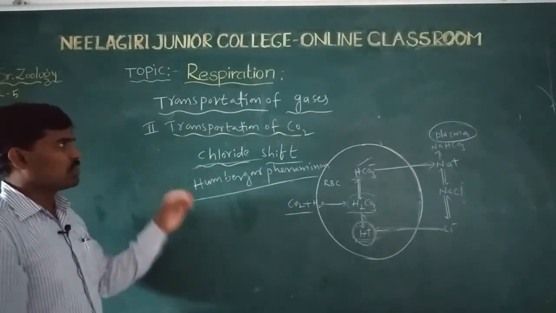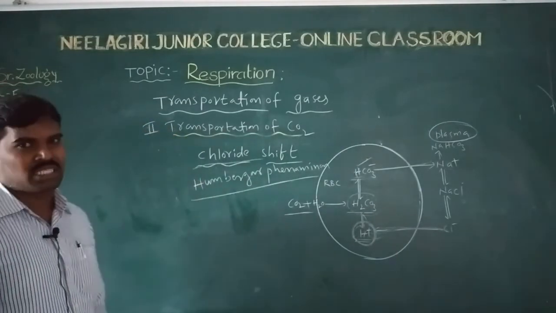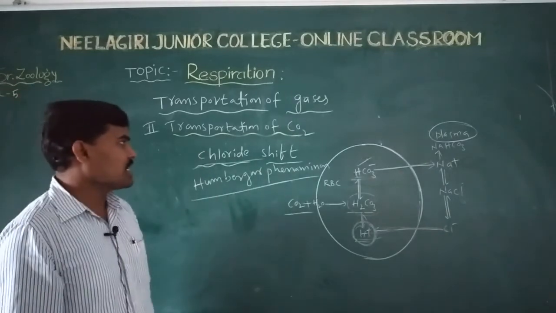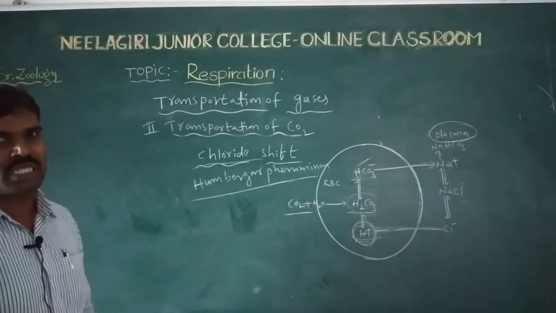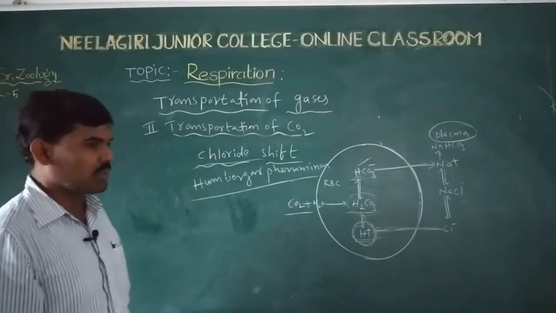This is the transportation of carbon dioxide, which has 3 methods: dissolved state, carbamino compounds and bicarbonates. With bicarbonates comes the chloride shift.